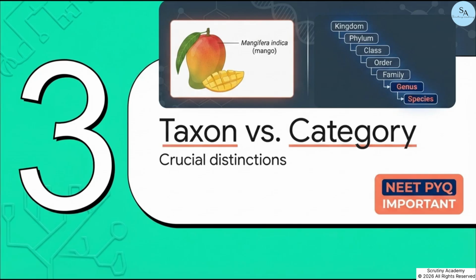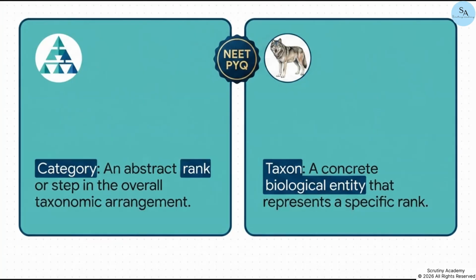Section 3, Taxon versus Category. This is a highly tested area, so let's get it straight. A category is just an abstract step or a rank in the overall taxonomic arrangement. It's the structural level itself. On the flip side, a taxon, or taxa for plural, is the actual concrete biological entity that represents that rank. So when you say mammals or dogs or wheat, you're talking about a recognizable group of organisms, a real biological entity you can observe. That's a taxon. The rank that taxon holds in the whole system, that is its category.